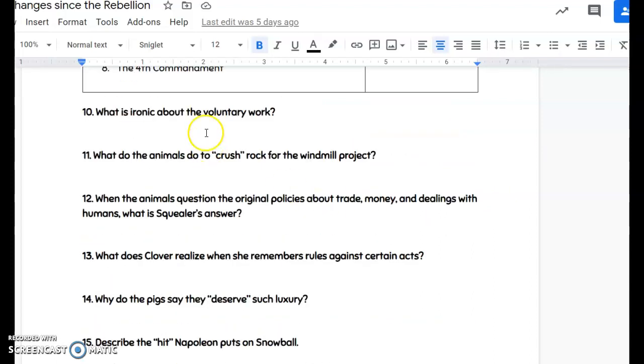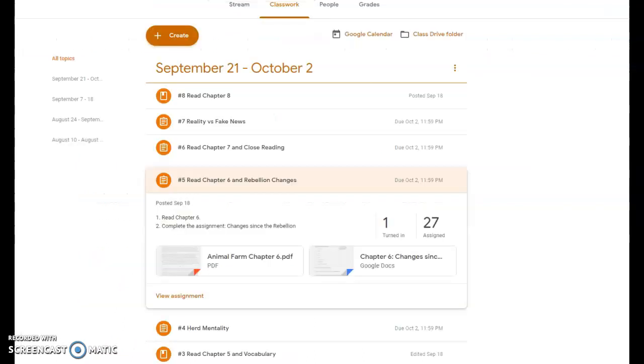And then you have just a couple more questions to answer. What is ironic about the voluntary work? What do the animals do to crush rock for the windmill project? So on and so forth. So these are the assignments that you should be working on as of today.